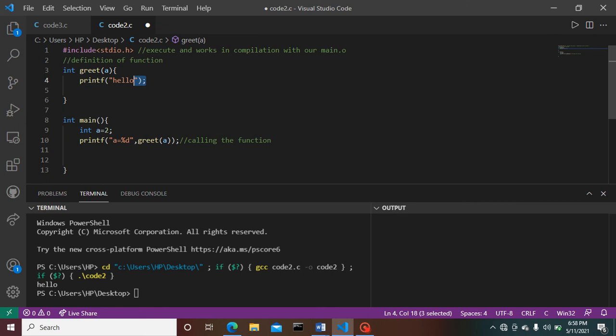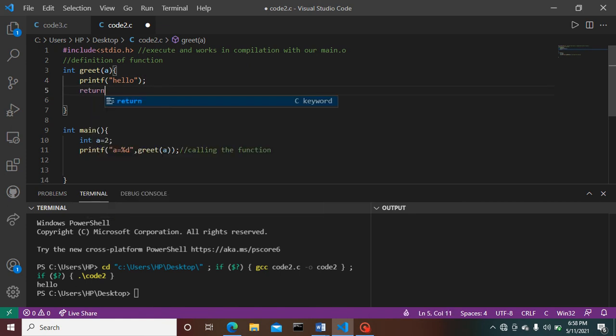I have provided here return a. Let's have a look at the output.